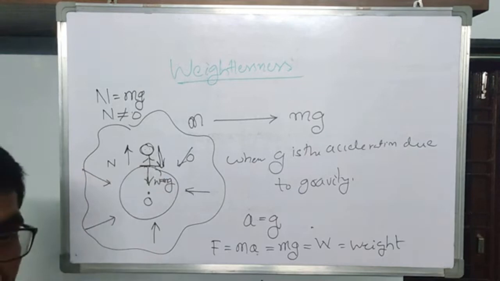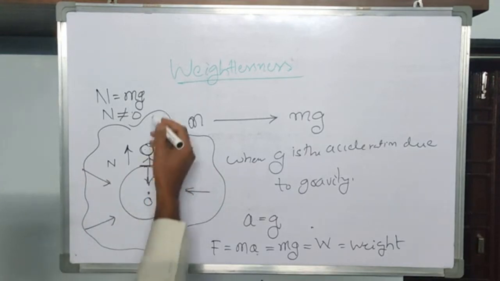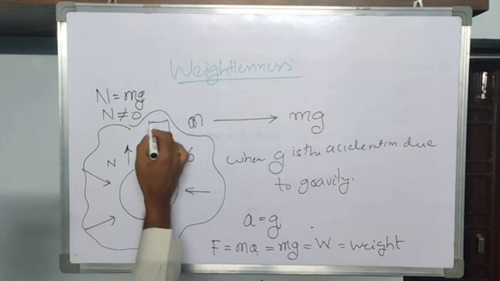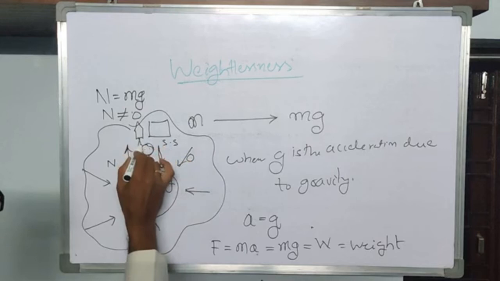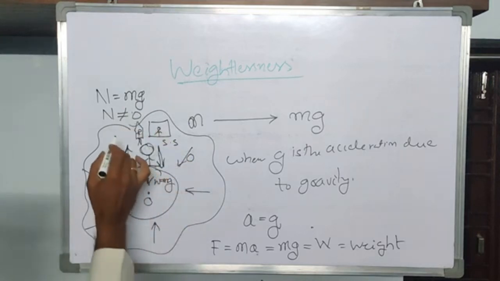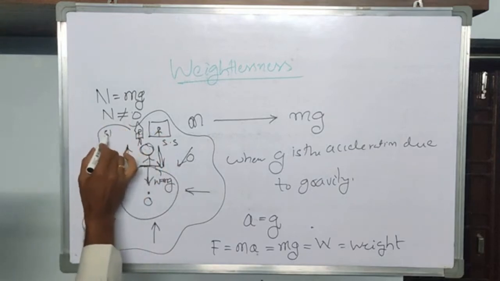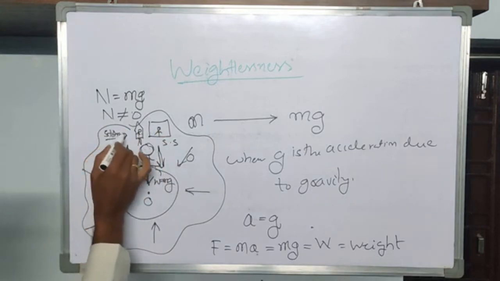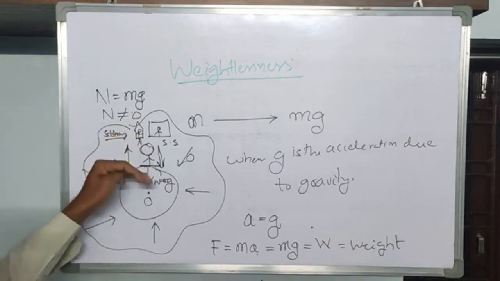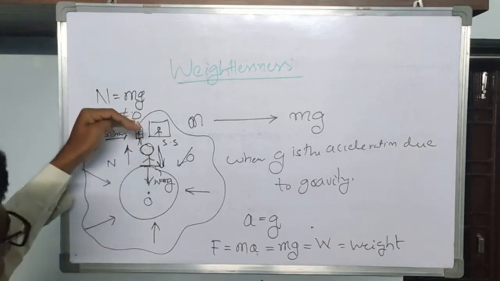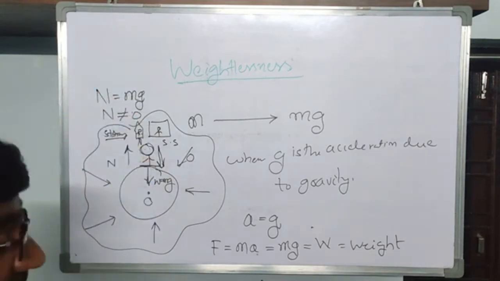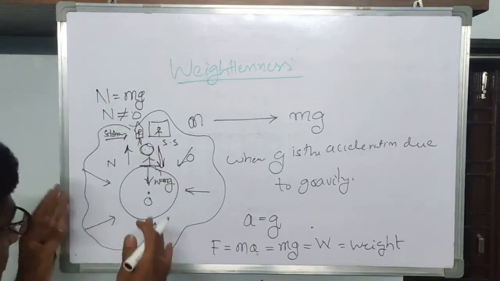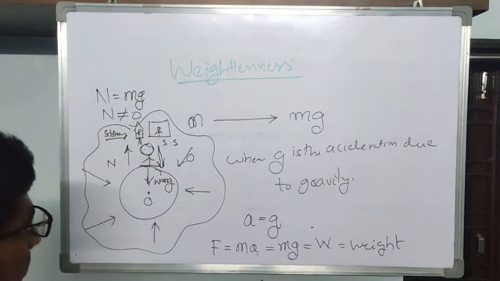The same thing applies to you whenever you are in a space station, or whenever you are in a rocket. Suppose that for a moment these two things are stationary. Instead of standing here, suppose that person is standing in a stationary rocket. That person may be standing in a space station. Suppose that these two things are in a stationary mode.